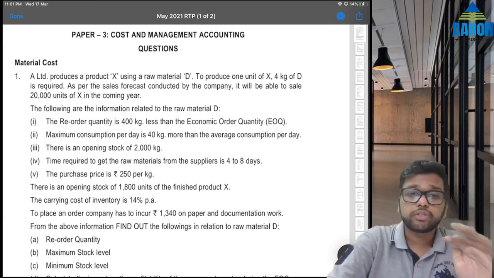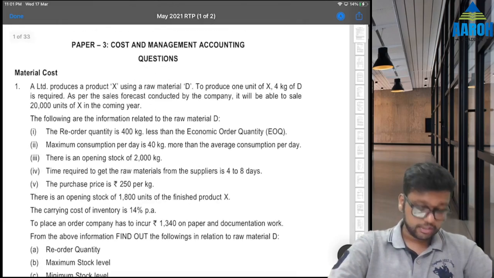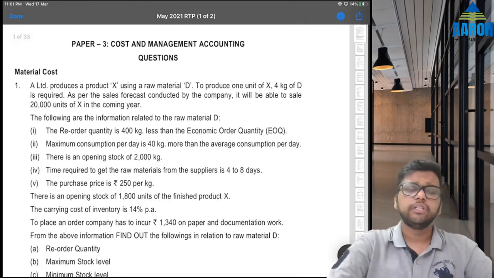Because in costing most of the students face this problem, where to start. इतना सारा है, start कहाँ से करें, right? So that should not happen.